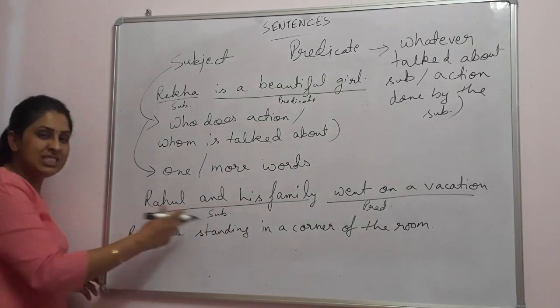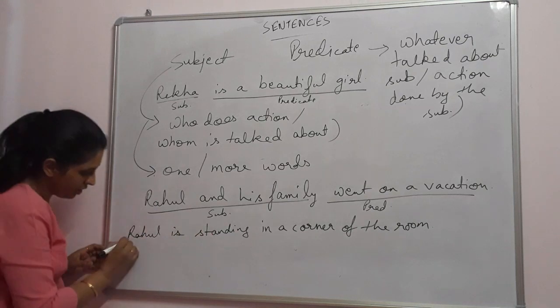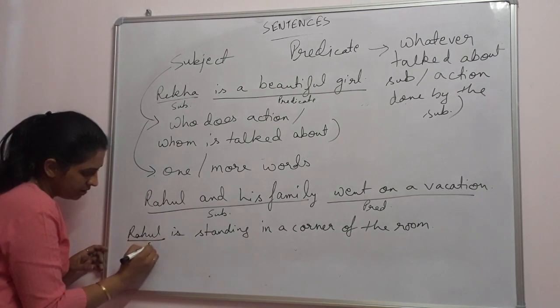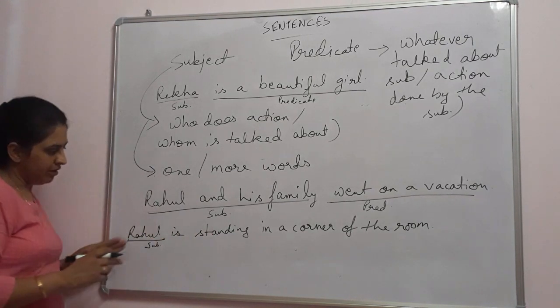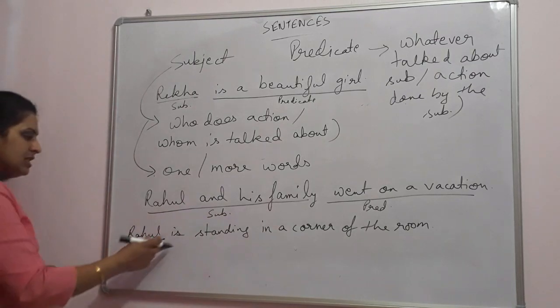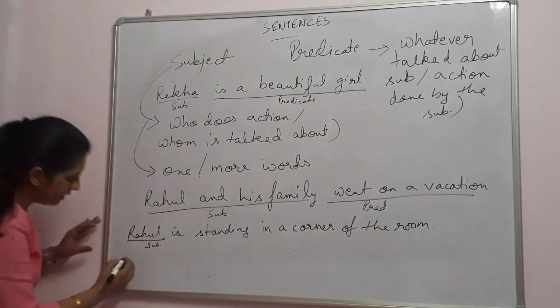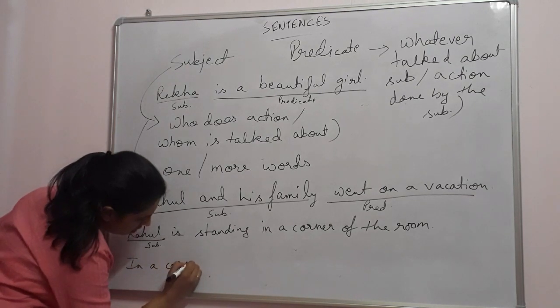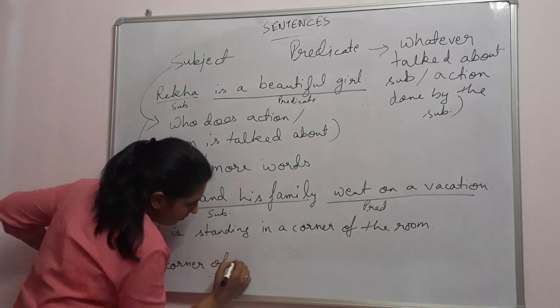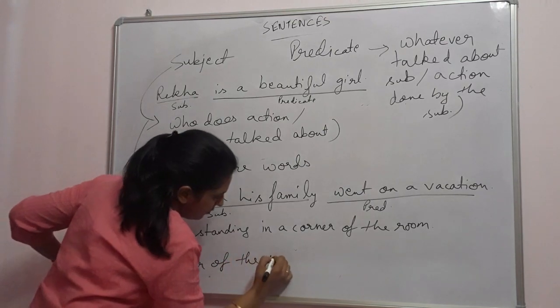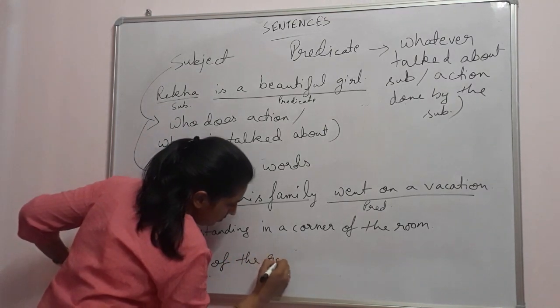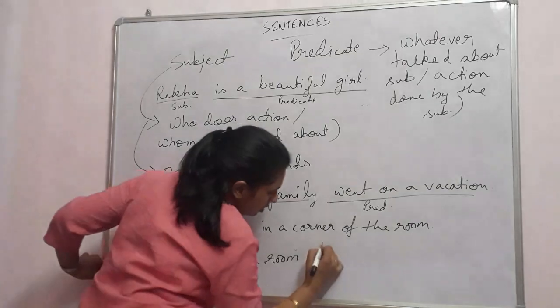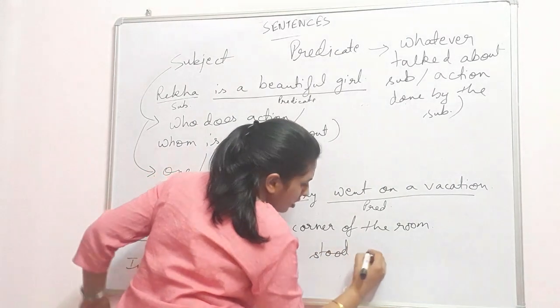So, who is standing in the corner of the room? That is Rahul. And so, this is our subject and the remaining part is our predicate. The same sentence can be written a different way. That is, in a corner of the room stood Rahul.